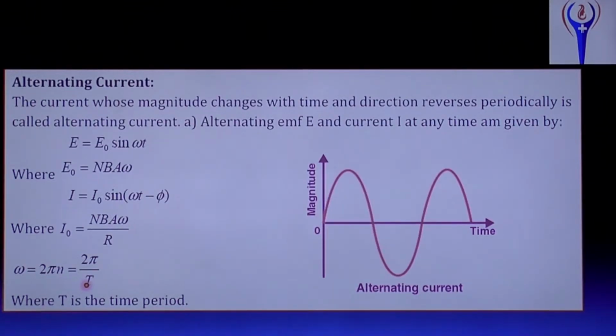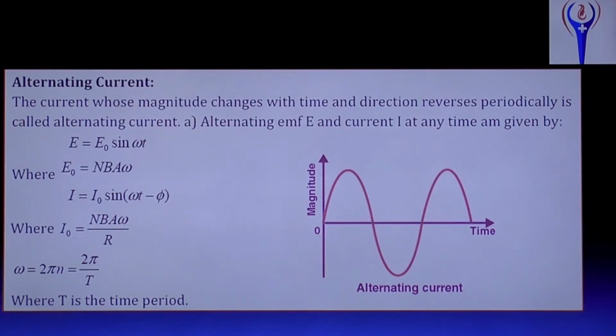T is the time period in second. And what is E? E is the EMF. What is the unit of EMF? Volt. Unit of EMF is volt. I is current in ampere. Okay, noted, no? Noted, Sabrish?